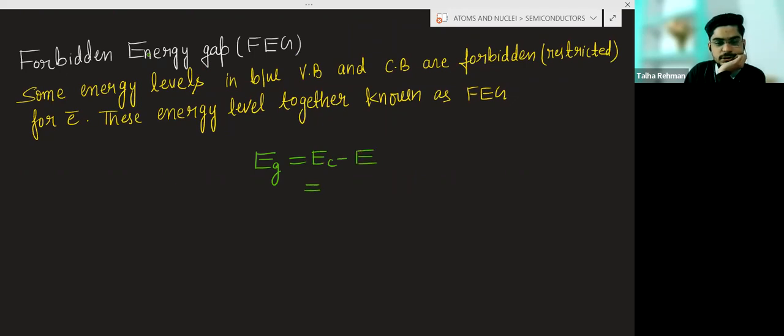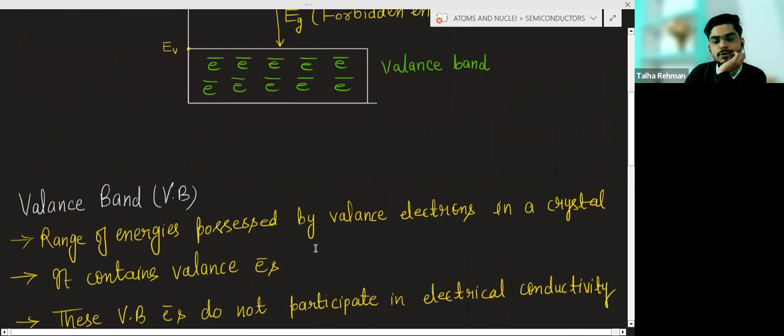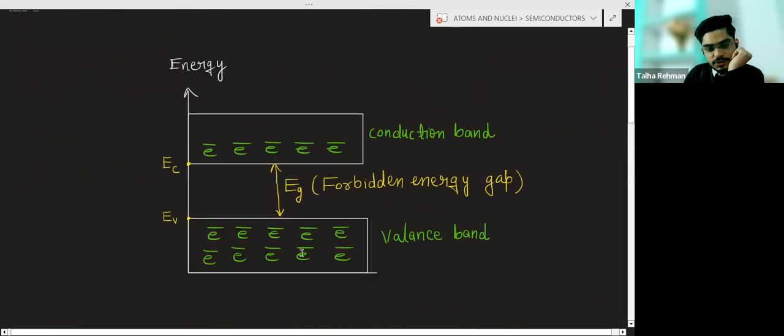You can say it is the minimum energy of the conduction band minus the maximum energy of the valence band. From here, we can give energy to the electron, and the electron can jump from the valence band to the conduction band and participate in electrical conductivity.